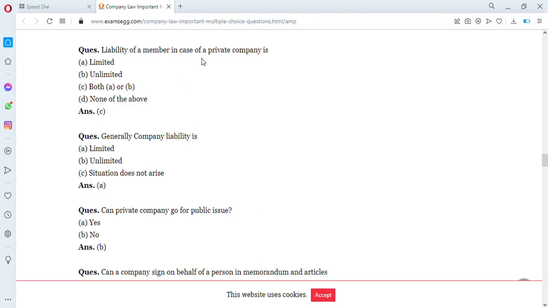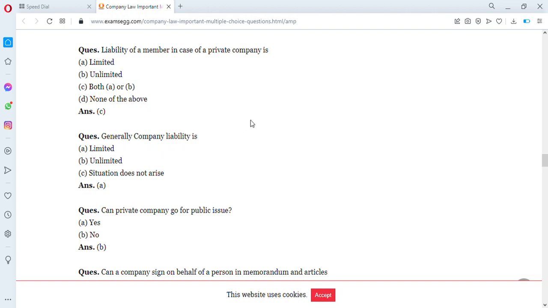Liability of a member in case of a private company is A. Limited, B. Unlimited, C. Both A and B, D. None of the above. The liability of a member in case of a private company is both limited and unlimited. Yeah, so the answer is C, which is both A and B.